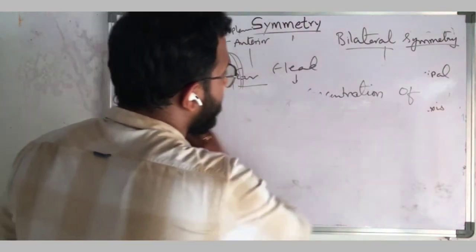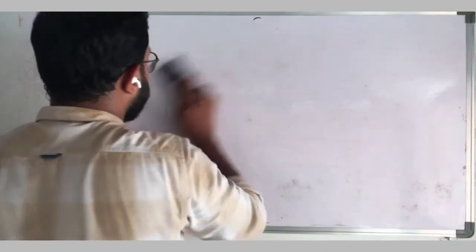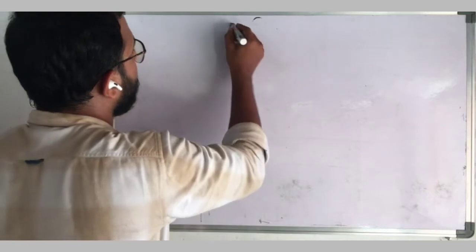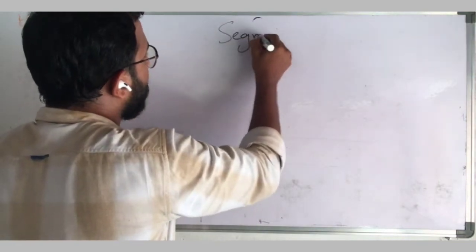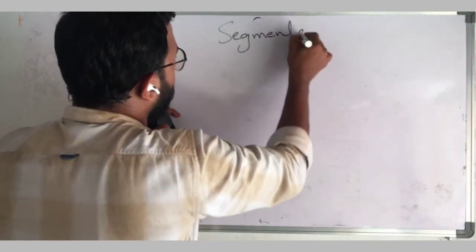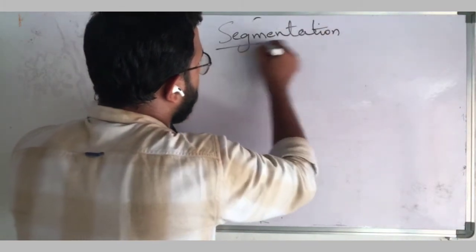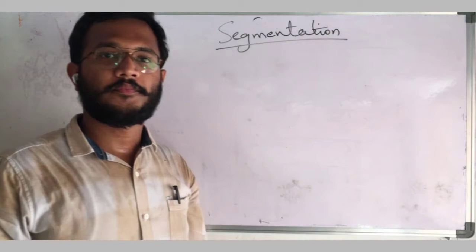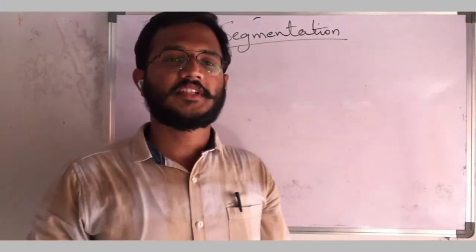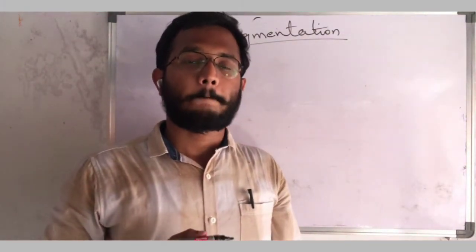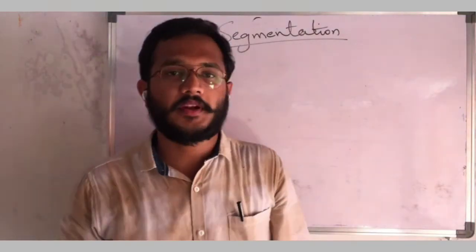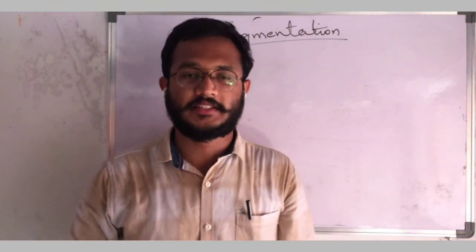And the other basis of classification is segmentation. So what is segmentation? It is also a property of dividing animals.